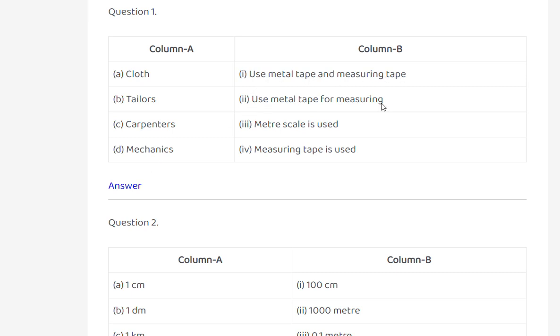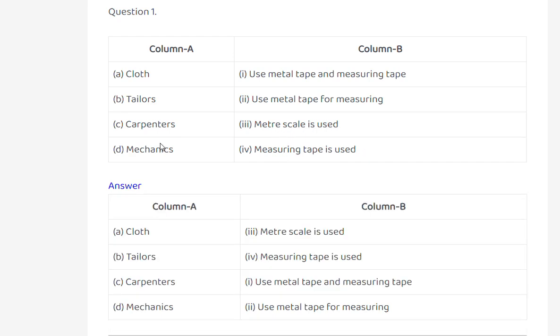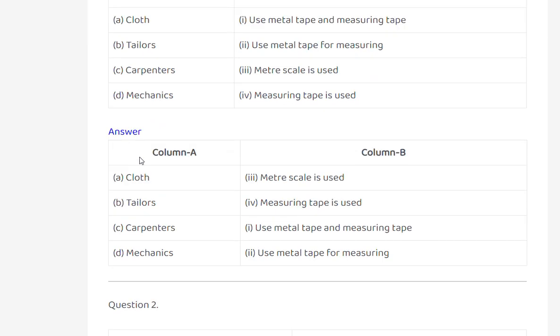Use metal tapes for measuring. Meter scales is used. Measuring tape is used. Answers. Cloth, meter scales is used. Tailors, measuring tape is used. Carpenters use metal tapes and measuring tape. Mechanics use metal tape for measuring.